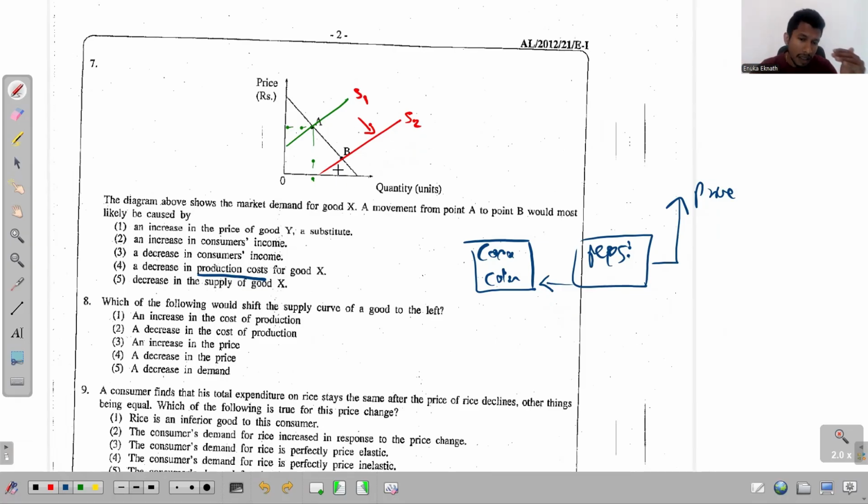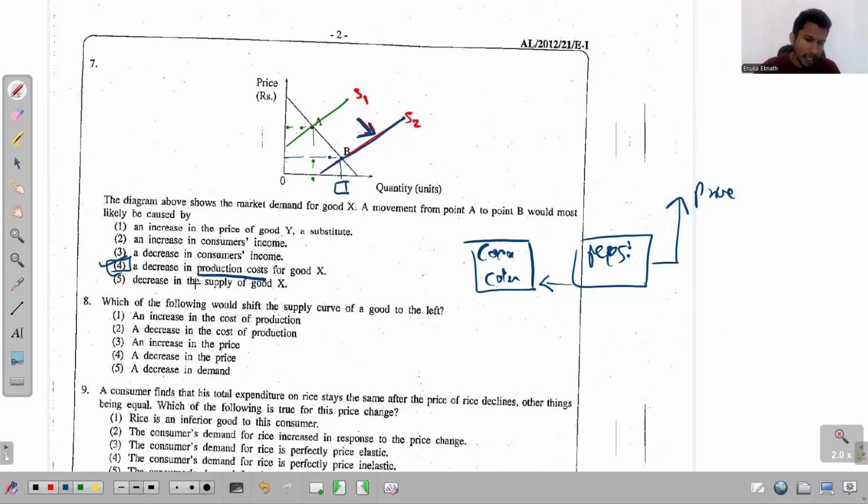And when supply increases, what happens to the supply curve? The supply curve gets shifted to the right side. And as a result, the market price reduces from A to B. With demand being constant, the supply increases, and as a result, the market price decreases and the market quantity increases. And this is a possible answer.